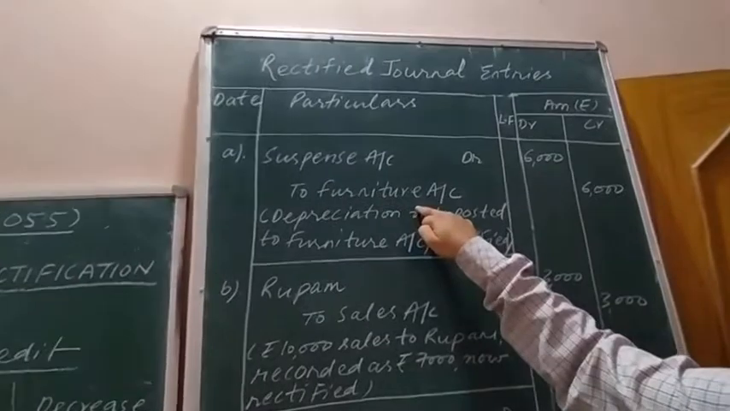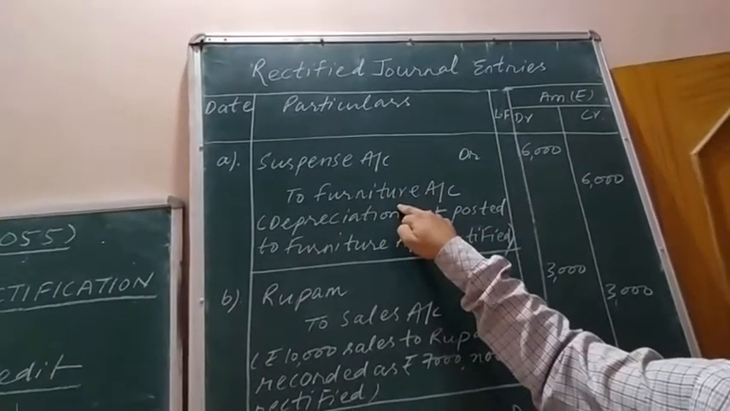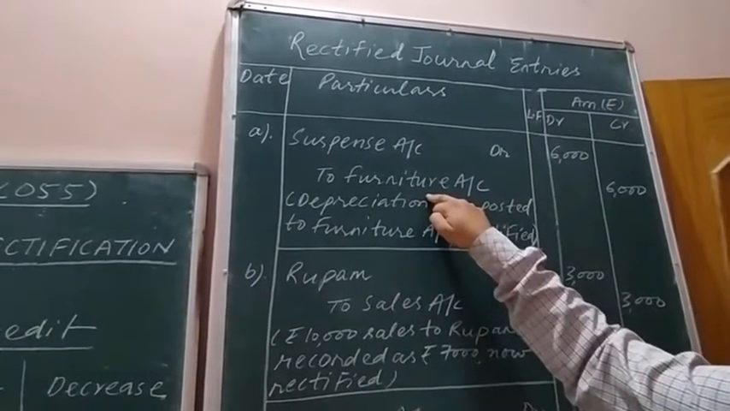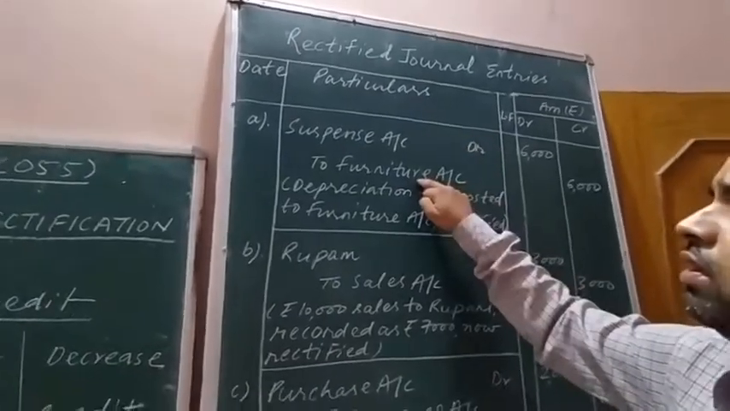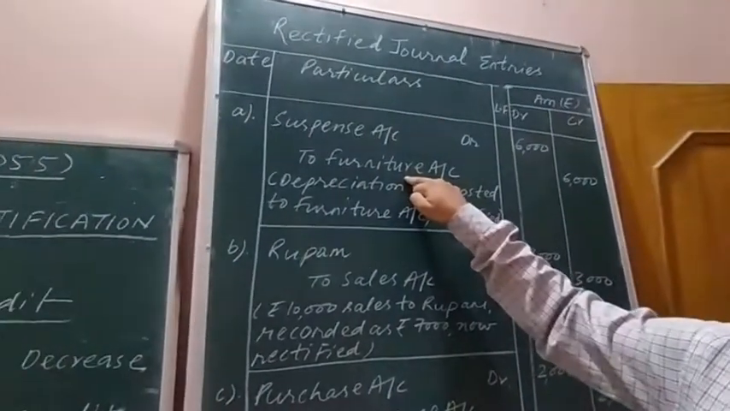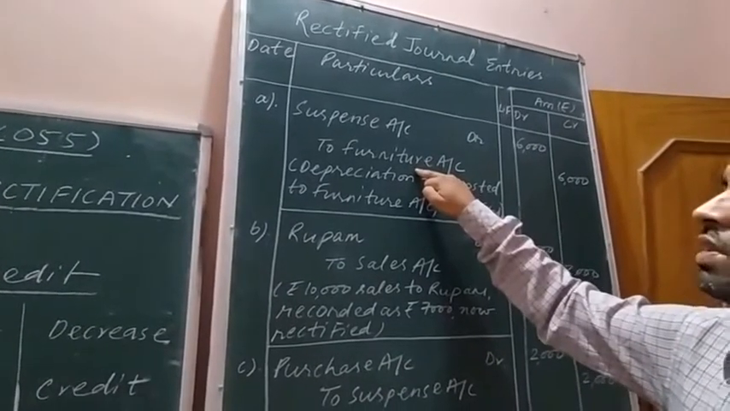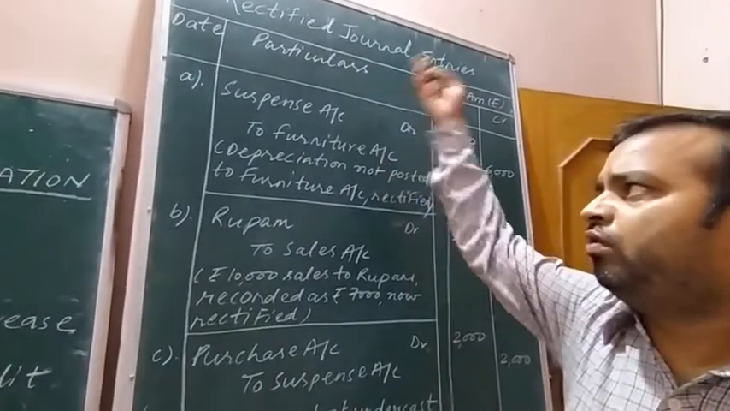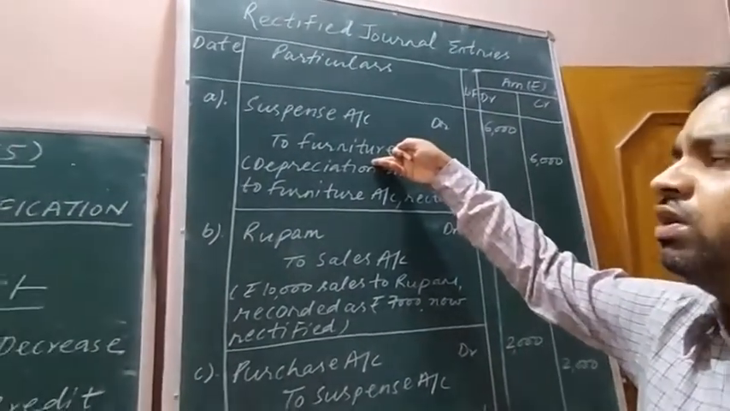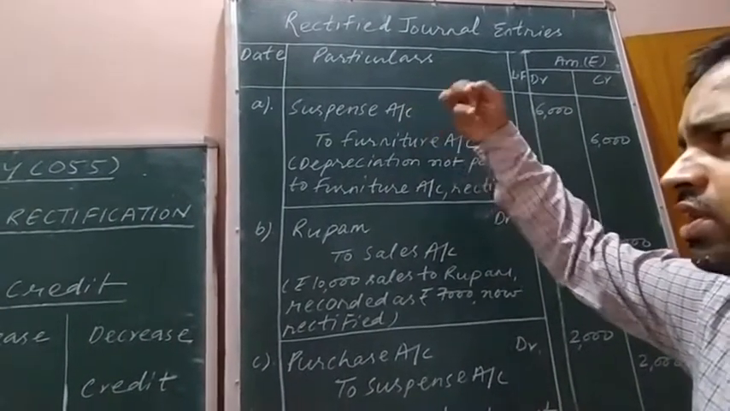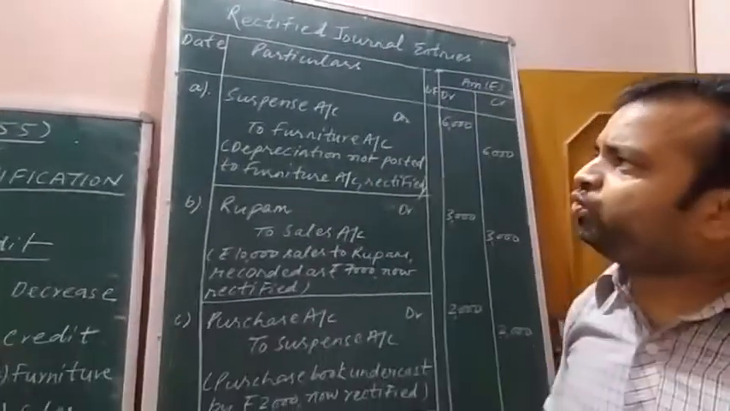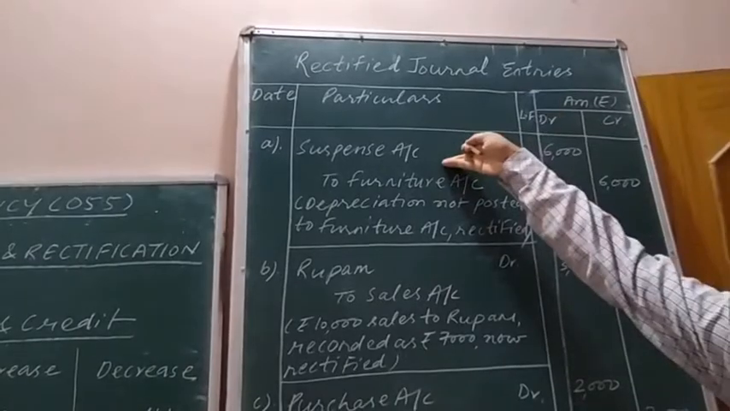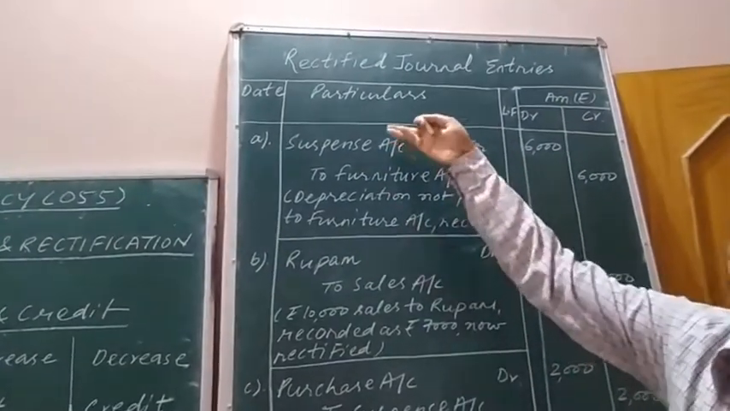So what do we need to do? We need to create the furniture account here. This is a partial omission. The type of error is omission, right? And under omission there is a partial omission. Partial omission means on the debit side the depreciation account was correctly debited, but on the credit side furniture account was not credited. So in this type of partial omission error, on the side where there is shortage, we use the term suspense account.